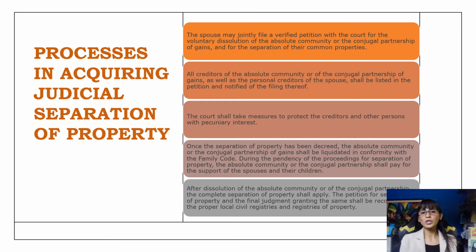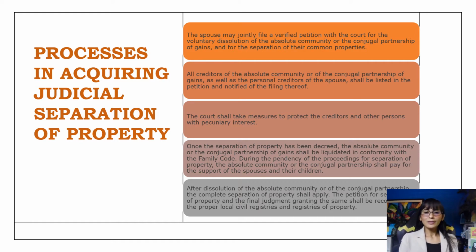Next, once the separation of property has been decreed by the court, the absolute community or the conjugal partnership of gains shall be liquidated in conformity with the Family Code. And during the pendency of the proceedings for separation of property, the absolute community or the conjugal partnership shall pay for the support of the spouses and their children. Of course, because there are expenses of the family that need support. So you still need that fund from your previous conjugal partnership or your absolute community.